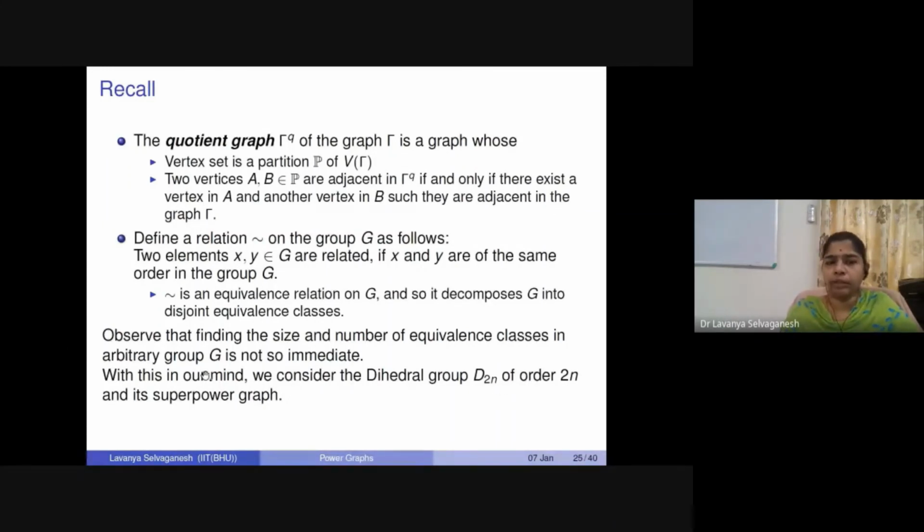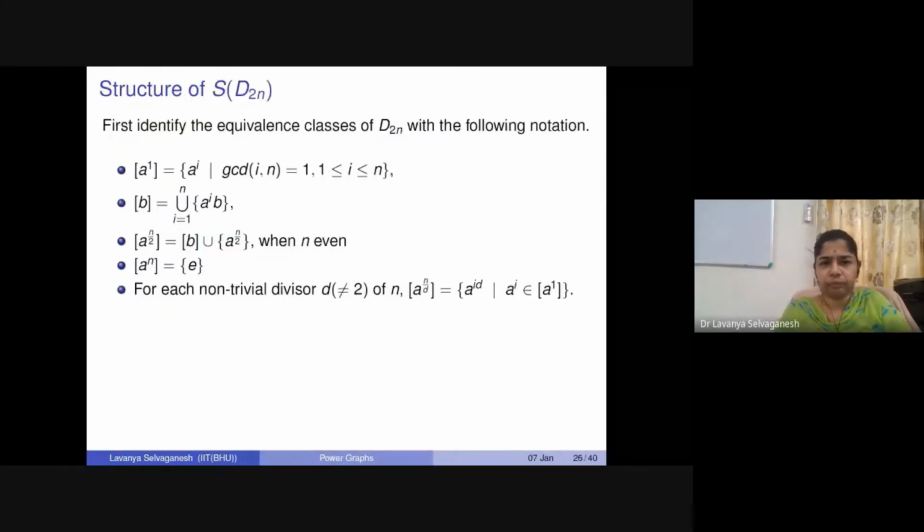And its corresponding superpower graph. So first of all, how will the D2n superpower graph look in our structure? To do this, what are the possible equivalence classes in our dihedral group? Our dihedral group will contain an equivalence class, denoted by A1 here, which is the collection of all powers a^i, where i ranges over the co-primes of n.